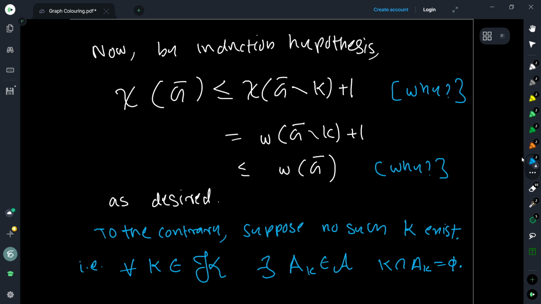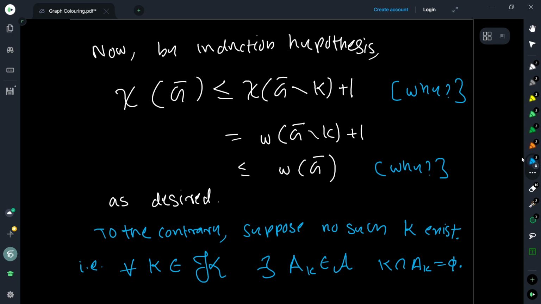So naturally, we will assume that there is no such clique, and then we try to find a contradiction. Okay. So we will assume that there is no clique which intersects every maximum independent set, which means that for every maximal clique K that you take, you can find some independent set of maximum cardinality which does not intersect with K, right?